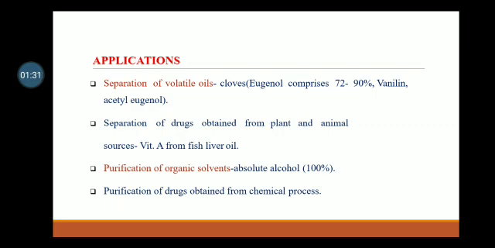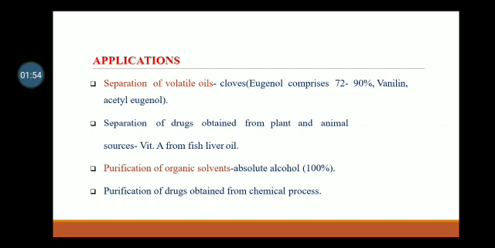Then applications of distillation: separation of volatile oils, for example clove oil, eugenol. It comprises 72 to 90% eugenol, acetyl eugenol. Then separation of drugs obtained from plant and animal sources, like vitamin A from fish liver oil.